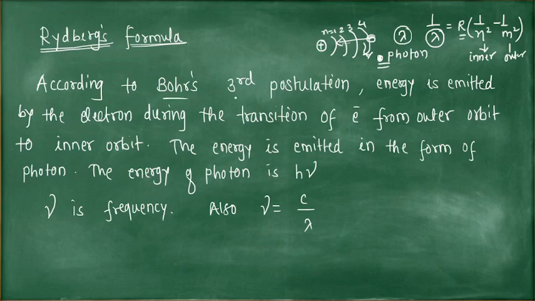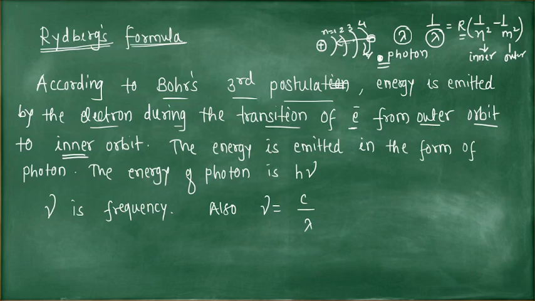According to Bohr's third postulate, energy is emitted by the electron during the transition from an outer orbit to an inner orbit. Always there is an emission of a spectral line, an emission of a photon, when there is a transition from outer to inner orbit.